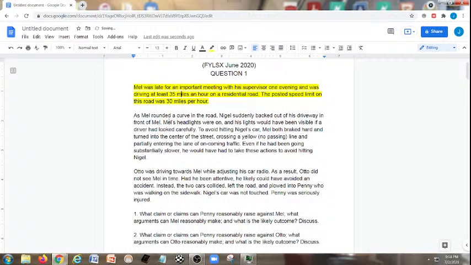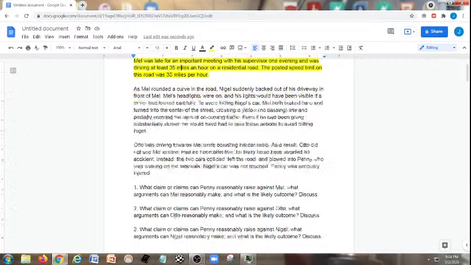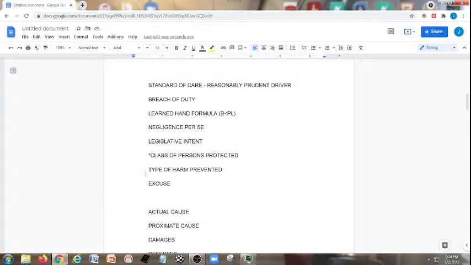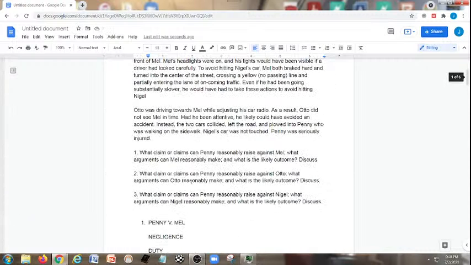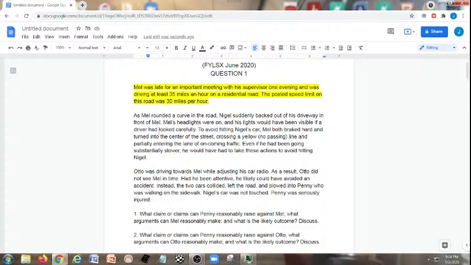Now, as Mel rounded a curve in the road, Nigel suddenly backed out of his driveway in front of Mel. And you also want to ask yourself here, as we're going through our template, in the actual cause sense, but for what? What are we talking about for the but for test? But for the actions of Mel doing what? And that's what I wanted to go into our paragraph here. As Mel was rounding a curve in the road, Nigel suddenly backed out of his driveway in front of Mel. Mel's headlights were on.